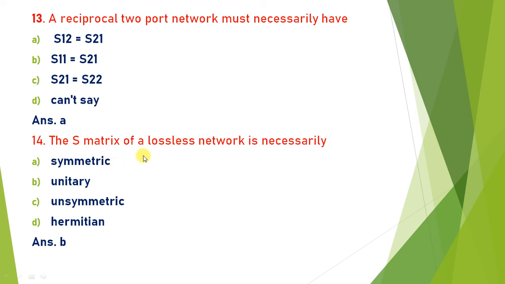So a lossless network is always associated with the unitary property, and a reciprocal network is always associated with the symmetric property, but here the network is lossless. So the answer is B, unitary property.